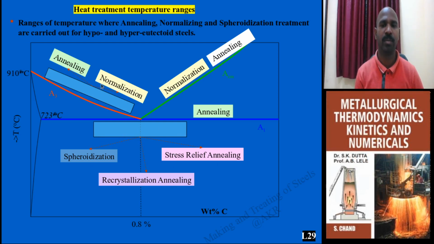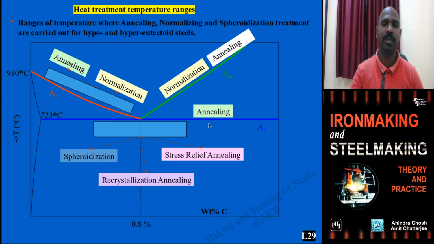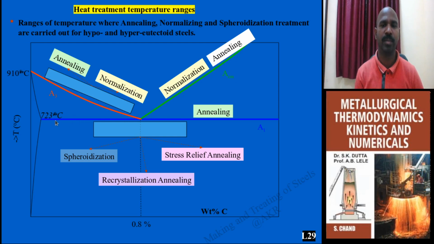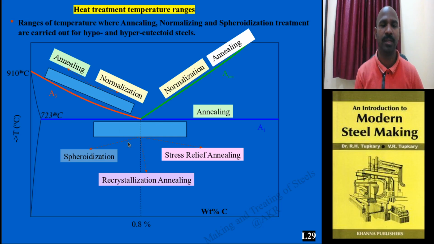For annealing and normalizing, these are the ranges of temperatures chosen based on the composition of the carbon. This is hypoeutectoid steel and this is hypereutectoid steel. For hypereutectoid steel, this range of temperature is chosen for normalization and annealing, and mostly for the eutectoid steel, the eutectoid temperature A1 is chosen as the annealing temperature. These processes are discussed in the next slides one by one.